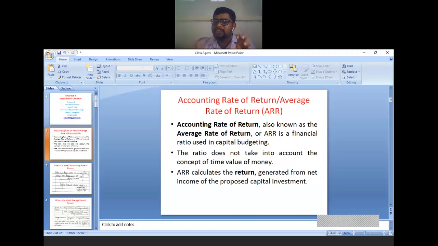ARR calculates the return. See, payback period always answers in terms of number of years. Your answer is represented every time in terms of number of years. Accounting rate of return, answer is expressed in terms of return or in terms of percentage. Therefore, your final answer is always in terms of percentage. It's just like a percentage of return, maybe 10 percent, maybe 20 percent, maybe 15 percent, etc. So ARR calculates the return, and it is always expressed in terms of percentage.